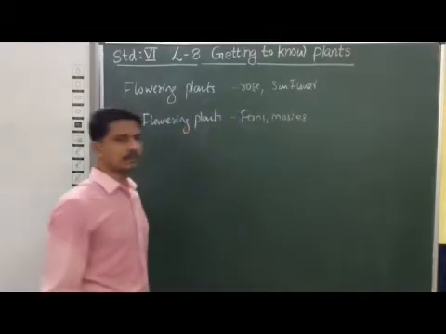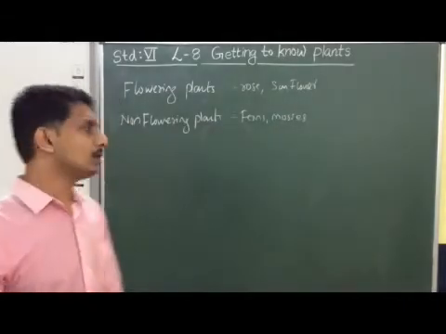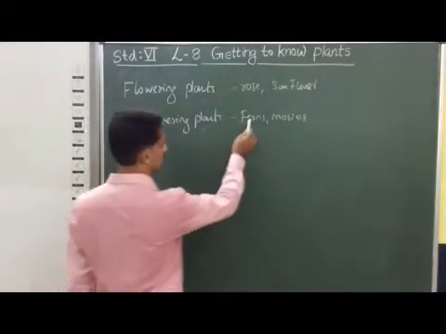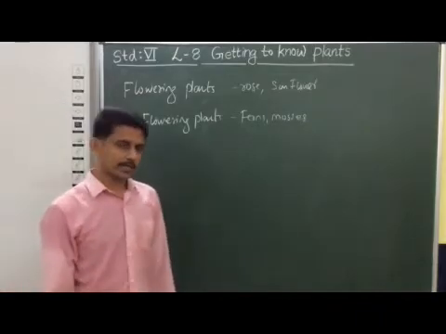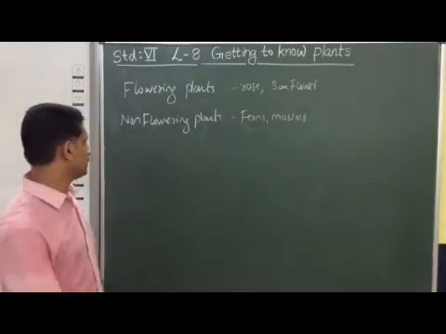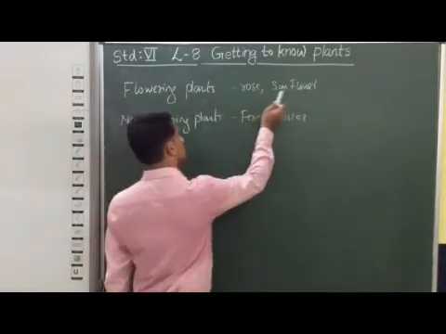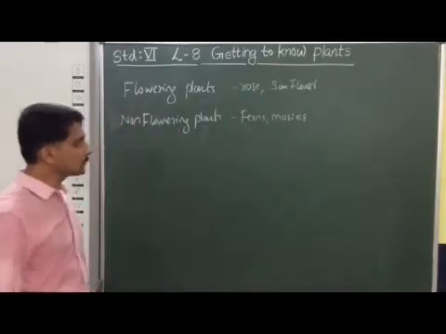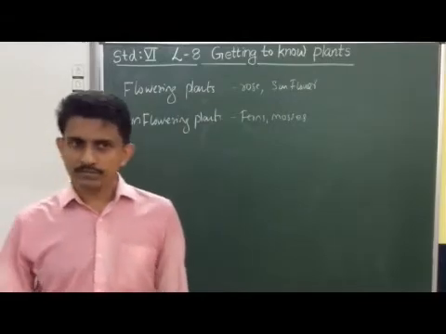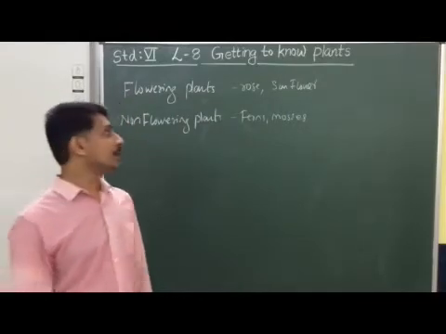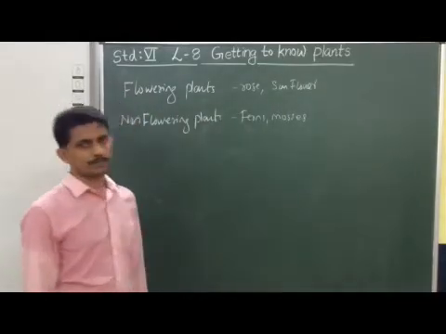So these are the examples of non-flowering plants: ferns and mosses. In the case of a rose or a sunflower, we can say they are flowering plants. So this is the way basically we are classifying them into two categories.